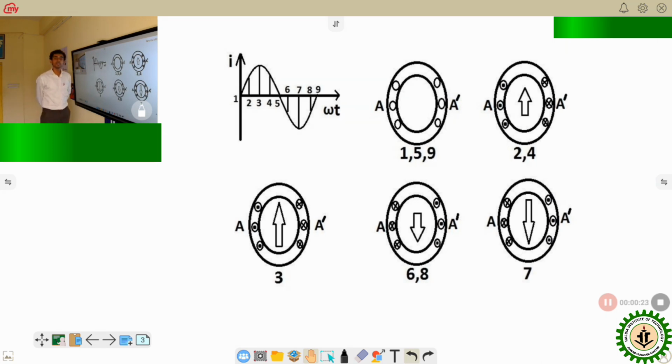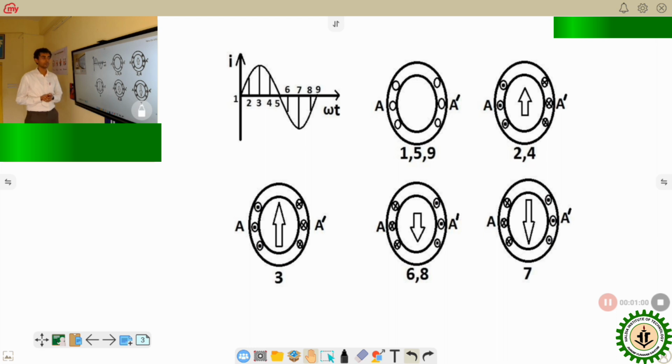According to Oersted's law, whenever there is an electric current, there will be a magnetic field. If we give a constant current like DC, the magnetic field created will be constant. In a three-phase induction motor, when a balanced three-phase supply is given, a rotating magnetic field is produced. In the same way, we are going to find out what kind of magnetic field will be produced in a single-phase induction motor.